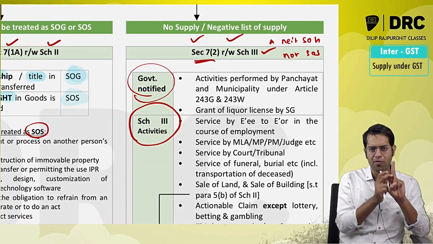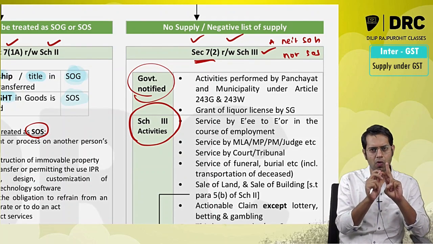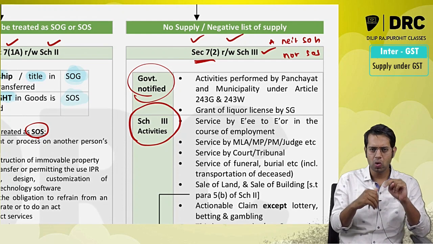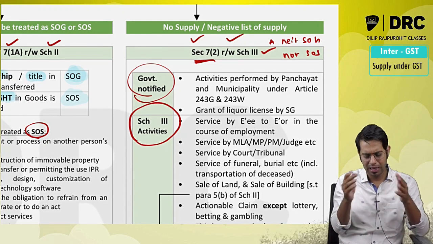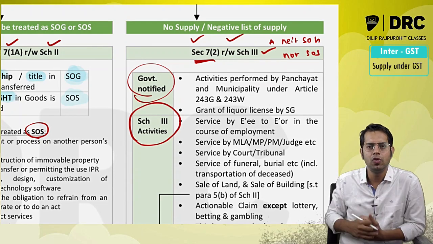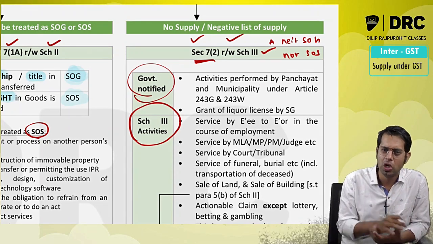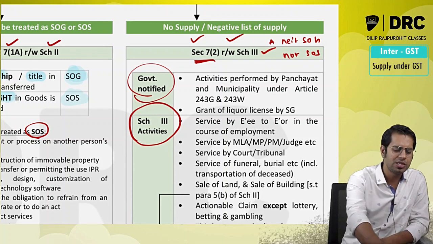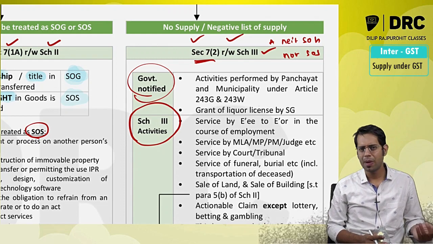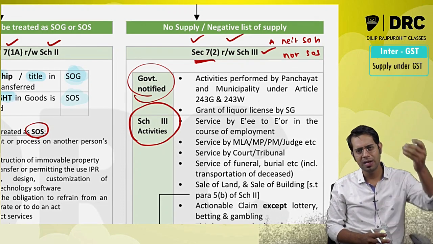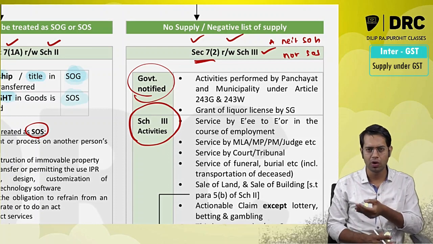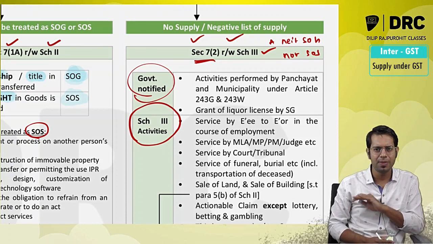grant activities performed by panchayat or municipality under article 243G or 243W, and grant of liquor license by state government. So if you want to start a liquor business in your particular state, you will have to take license from the state government. So state government is going to give you that license after taking some money from you. So whatever license has been given by the state government, that will not be treated as supply. And then activities performed by panchayat and municipality. So panchayat and municipality are required to undertake various different activities which are listed in article 243G and 243W. For that, if they are charging any money, it is not a supply.